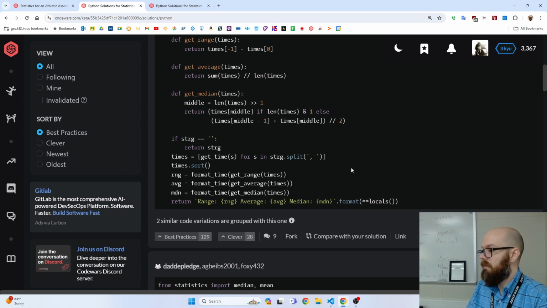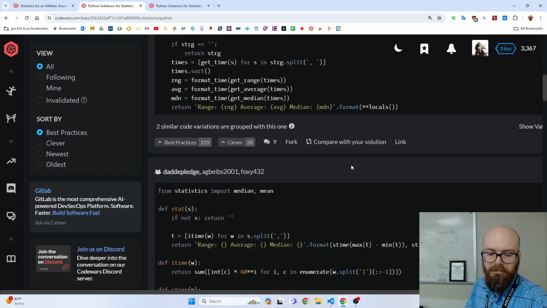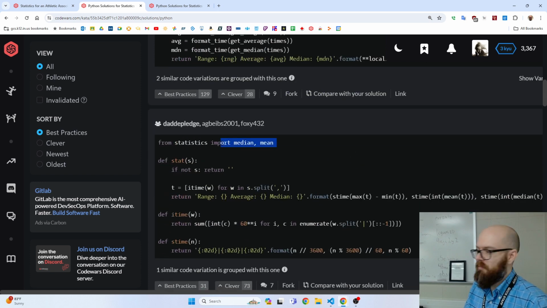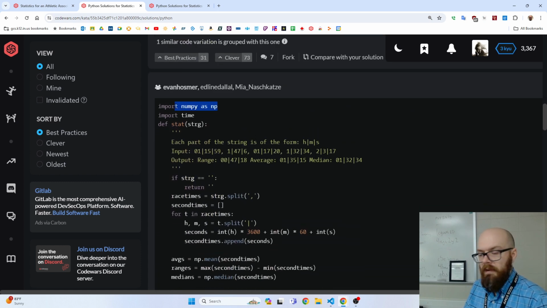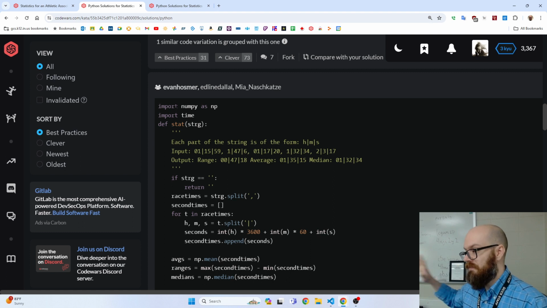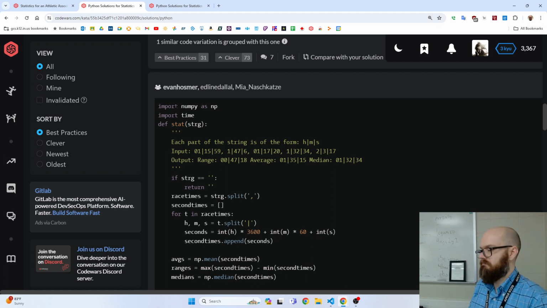Yeah, they're doing the sort before they pass it into any of these functions, and then they're putting it with the string format method, which is probably just because this is an old solution. Maybe they did it before f strings, or maybe they just didn't know, but I think today most people would use f strings. Oh, look at that, you can import median and mean, so we didn't even have to do that. Here's somebody who imported numpy, which is for mathematical operations. A little fancier than this. You wouldn't need numpy for just median and mode and stuff, but it's fine.